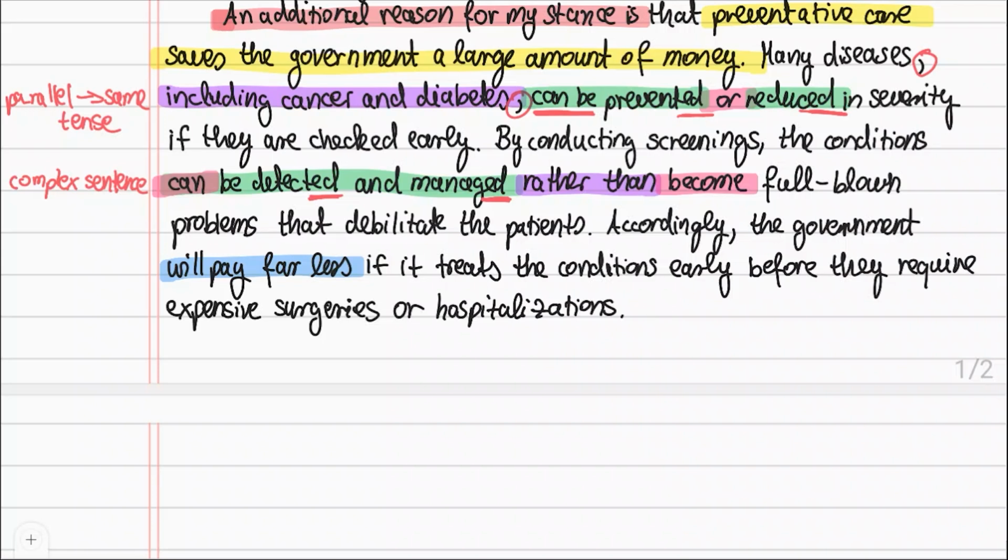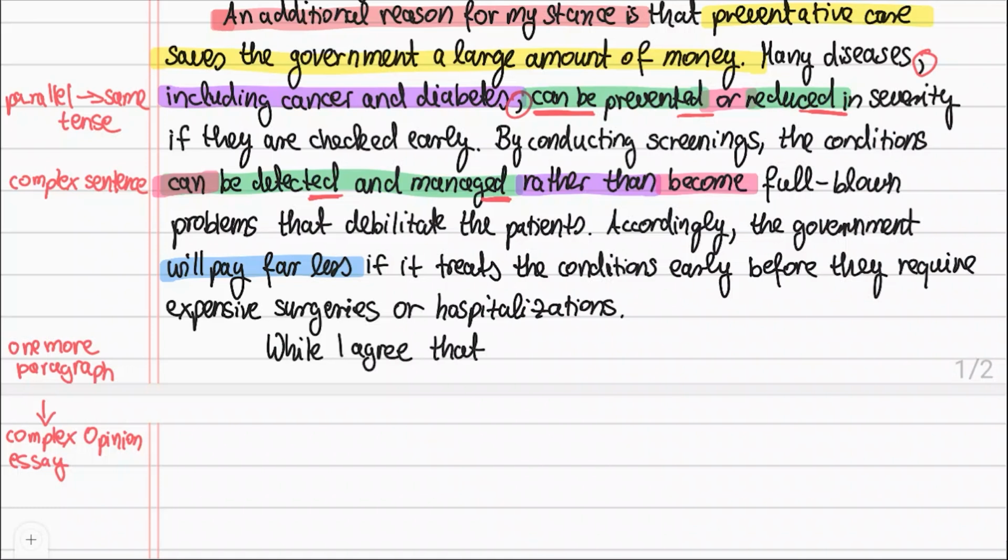I could easily stop here and add the conclusion, but I want to add one more paragraph to show how you can make a complex opinion essay that differs from an agree-disagree essay. I am bringing up a topic that doesn't actually appear in the question, and that is partial coverage, as opposed to yes or no for paying all healthcare. Remember to indent the first line of a new paragraph.